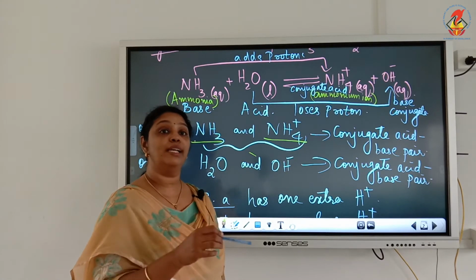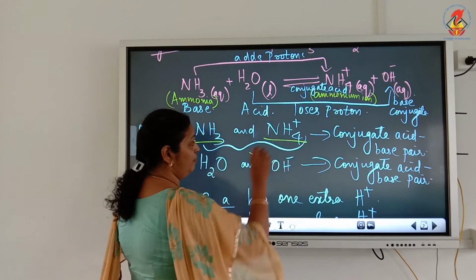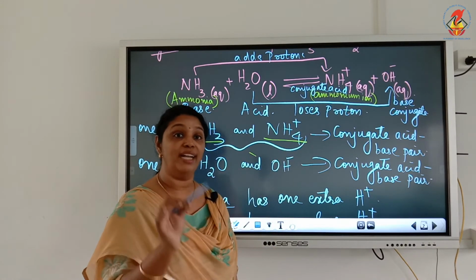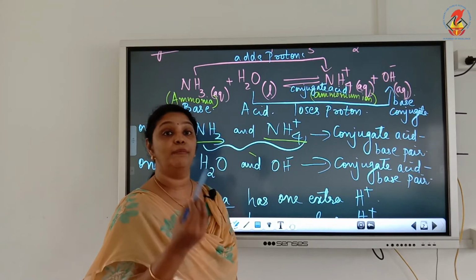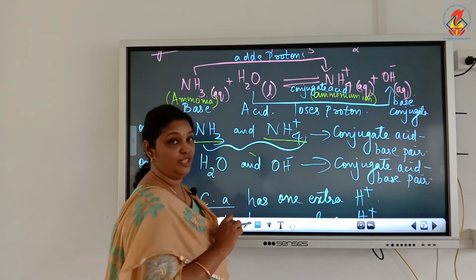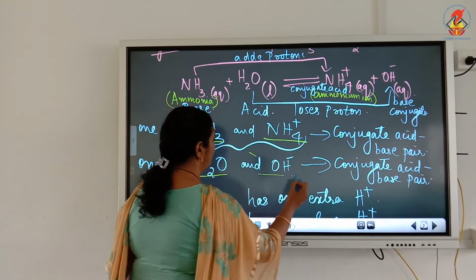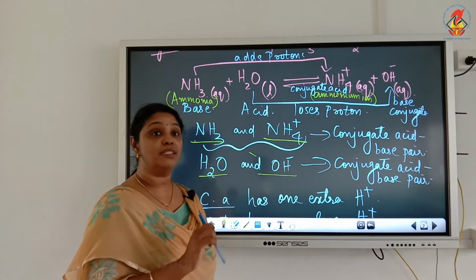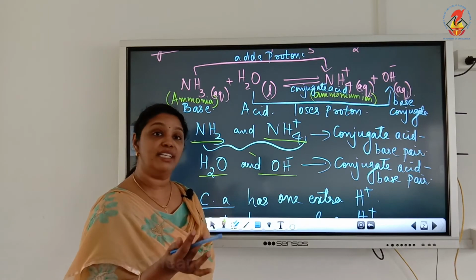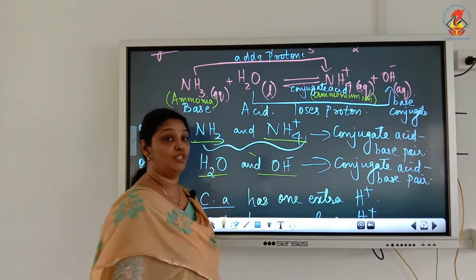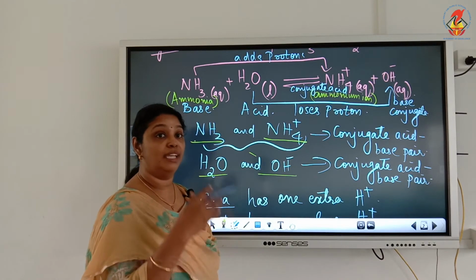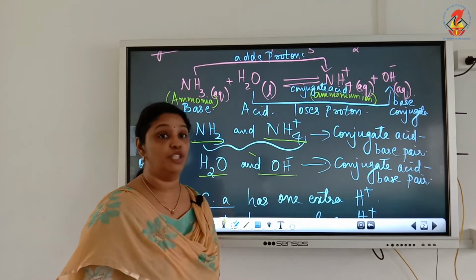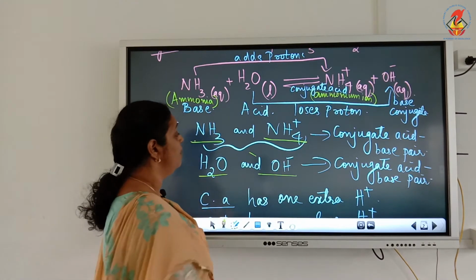And if you are asked to write the conjugate base of NH4 plus, you remove one H plus because conjugate base has one less proton. So, the conjugate base of NH4 plus will be NH3. Same way, H2O and OH minus. If you are asked to write the conjugate base of H2O, you remove one H plus, you get OH minus, which is the conjugate base. And if you are asked to write the conjugate acid of OH minus, add one H plus, it becomes H2O, which is the conjugate acid of OH minus.